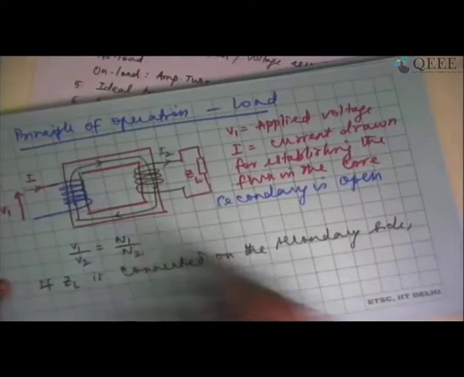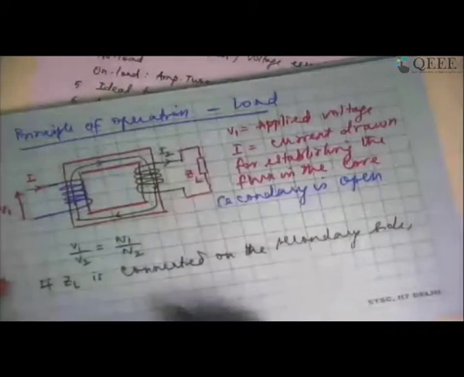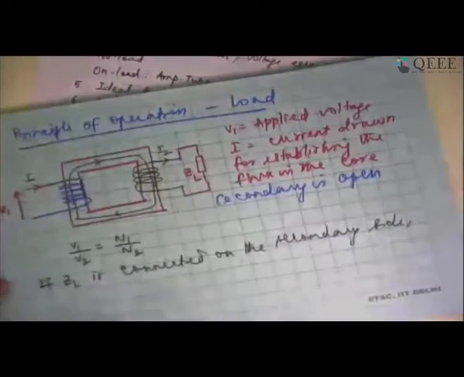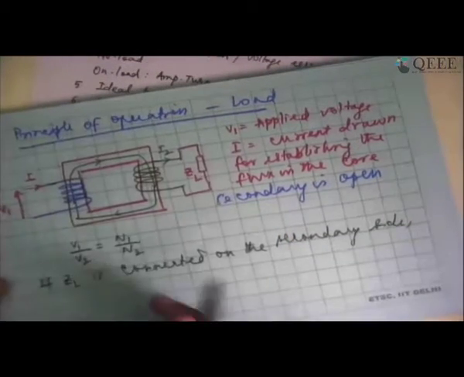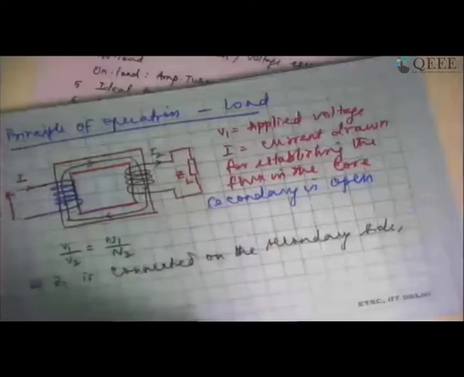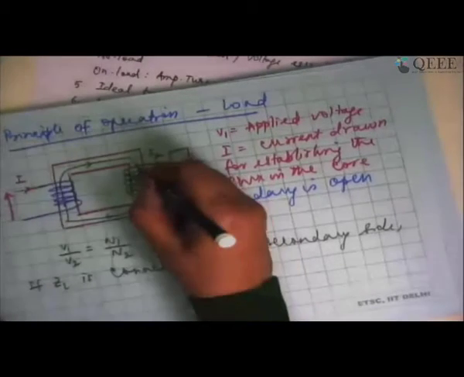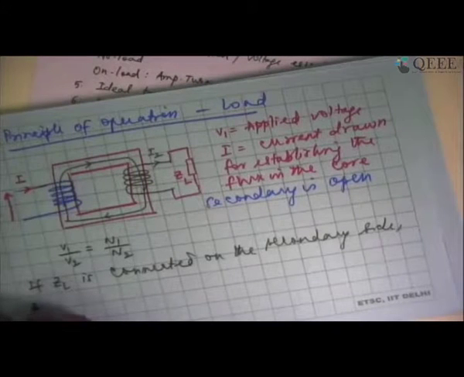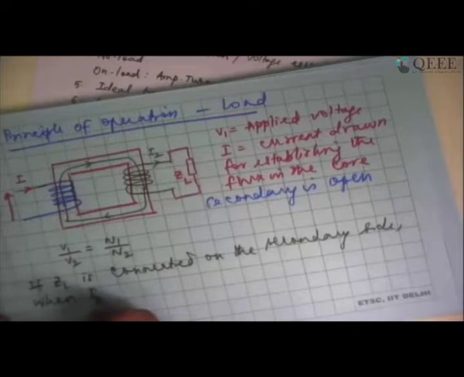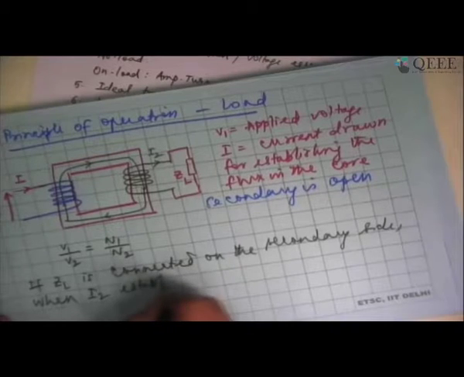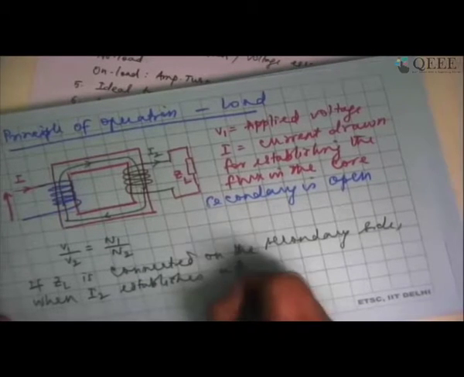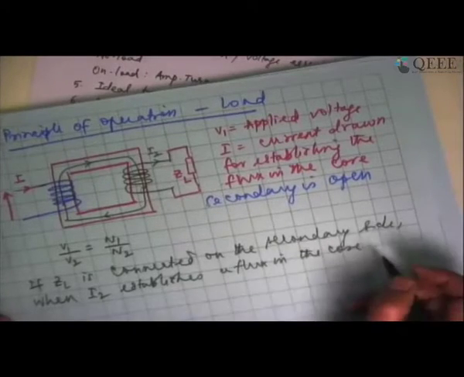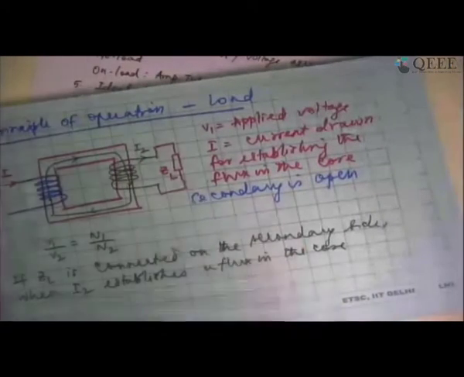So the current drawn through the secondary winding is not going to keep quiet. That is also going to establish a flux in the core, because after all that winding is also wound around a ferromagnetic core. When I2 establishes a flux in the core, it will definitely not be additive, because if it is additive, the flux will go to infinity.